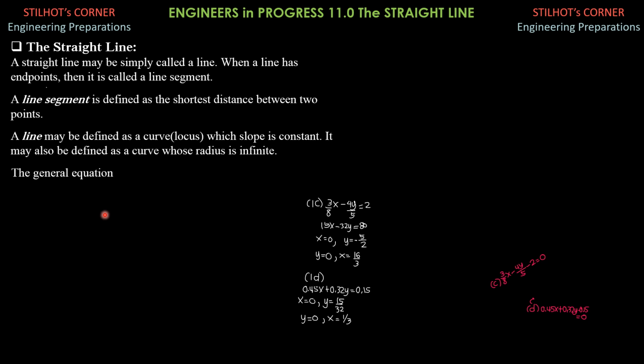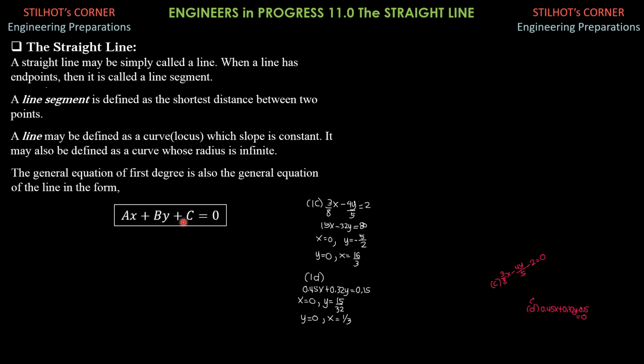Then the general equation of a line is the first degree equation in general form, ax plus by plus c equals 0. So let's have it on the Cartesian plane, the x and y plane. So in general, we have ax plus by plus c equals 0.